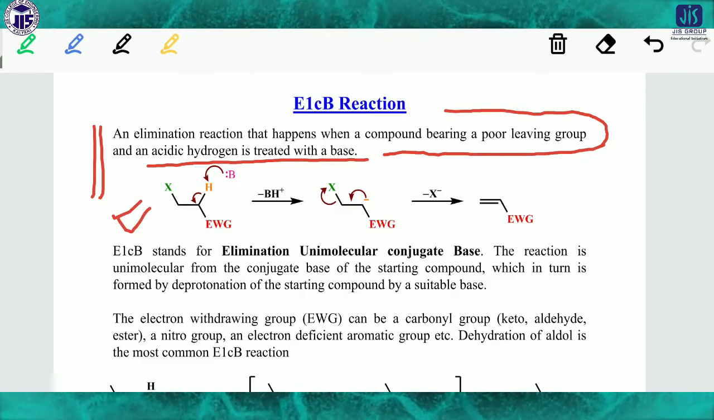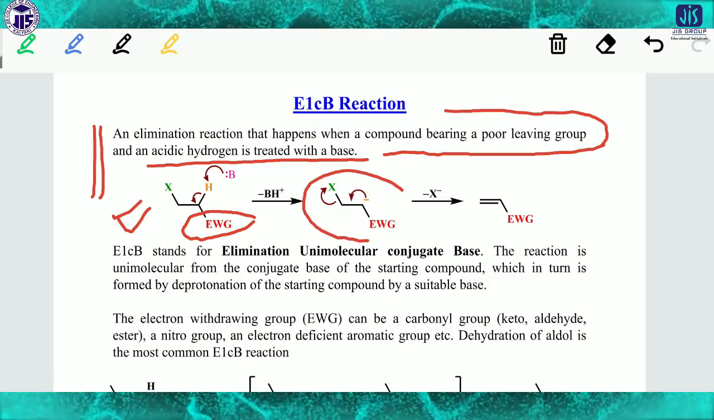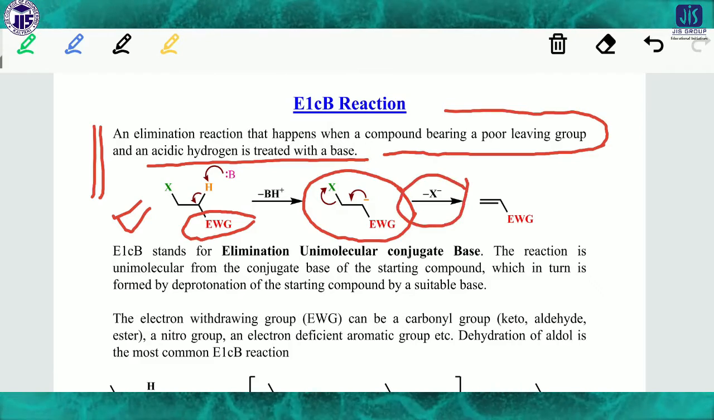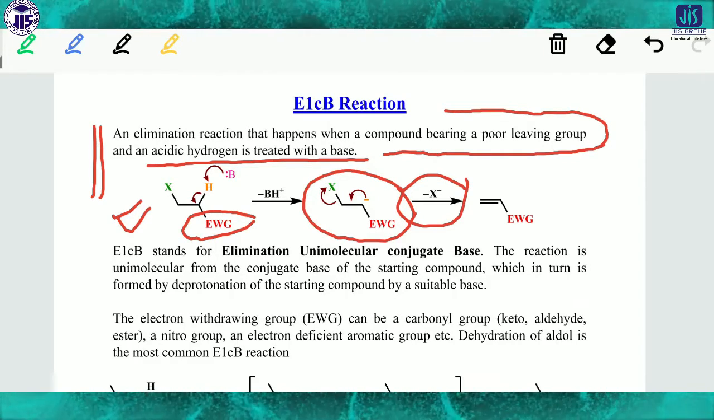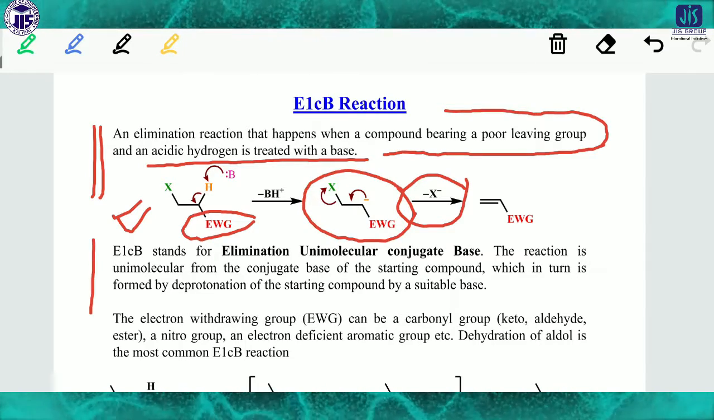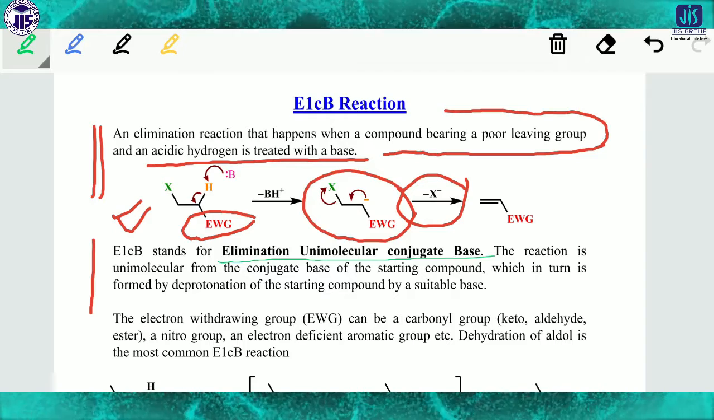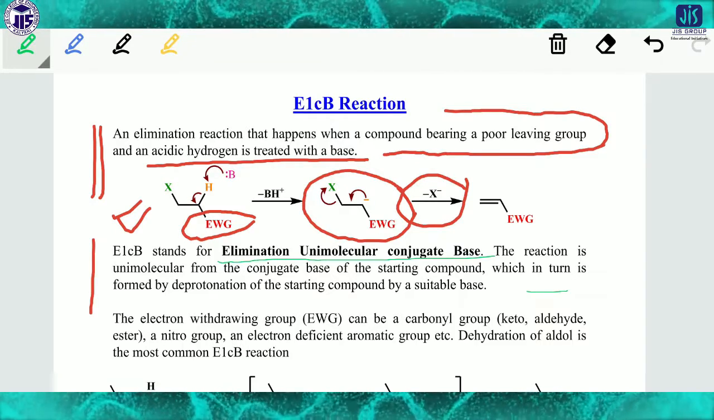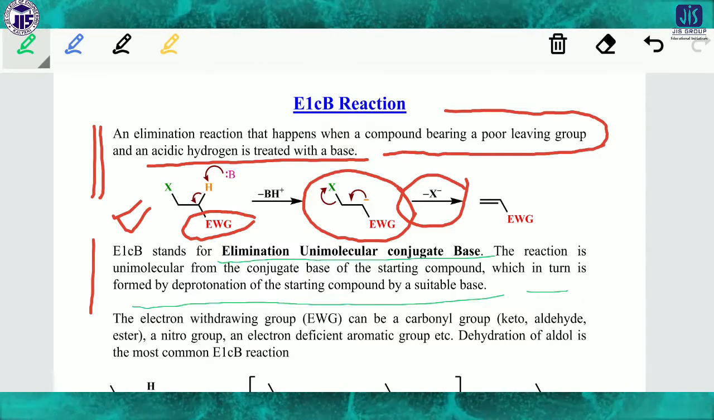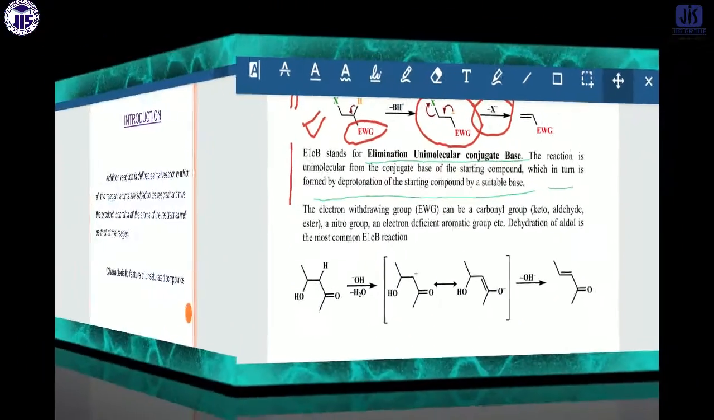Look here, if there is an electron withdrawing group attached and there is a poor leaving group, what happens? At first a carbanion is produced instead of a carbocation, and then the leaving group leaves. That's why, because the carbanion is produced, it is called the E1CB mechanism. E1CB stands for elimination unimolecular conjugate base. The reaction is unimolecular from the conjugate base compound, which in turn is formed by the deprotonation of the starting compound by a suitable base. Okay, so this is the example of the E1CB reaction.